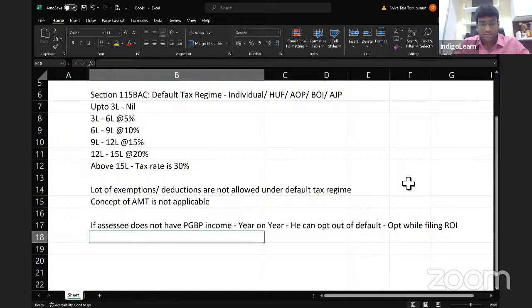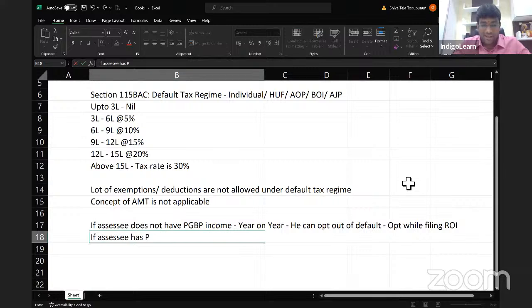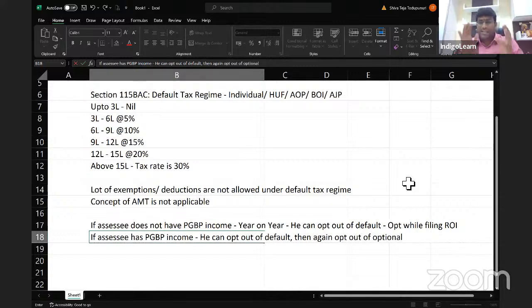And what the law says is that if the assessee has PGBP income, then he can opt out of default, then again opt out of optional. That means first he was in default. He realized that default tax is coming more, better I'll go for optional.